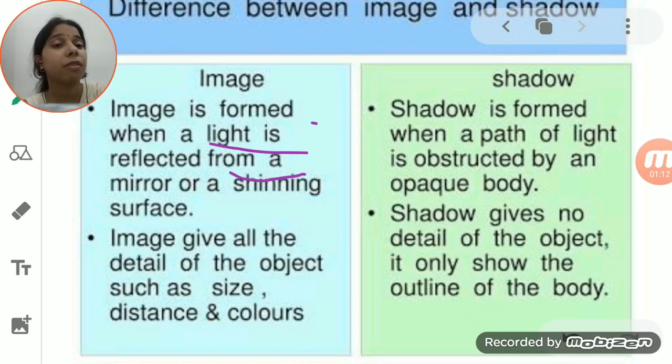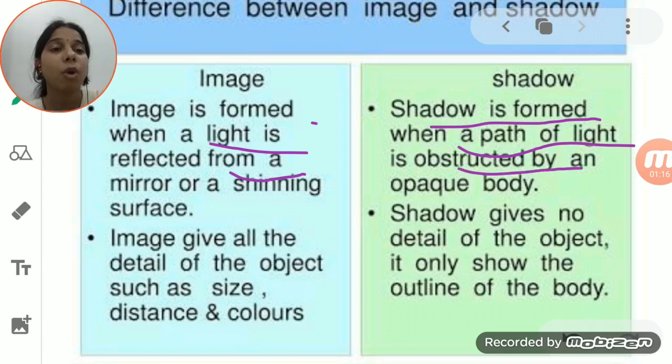What happens in case of a shadow? A shadow is formed when the path of light is obstructed by an opaque body. Here, when you use a point source of light and throw the light on the opaque object, the light gets stopped and a dark shade is formed behind that object on the screen. That is a shadow.